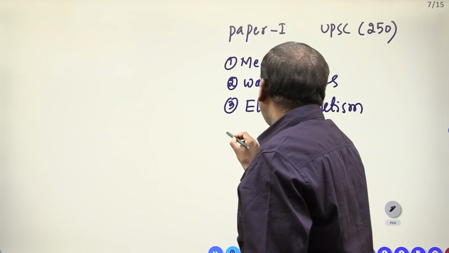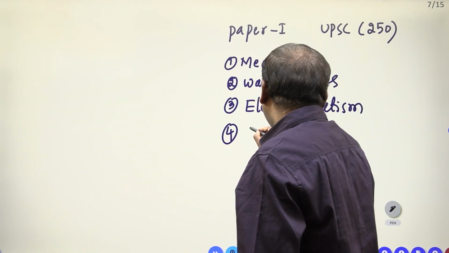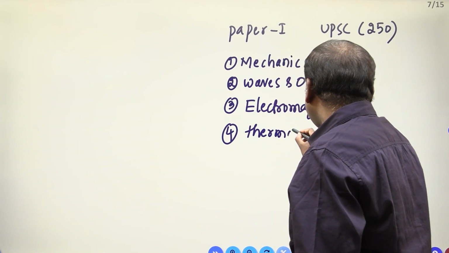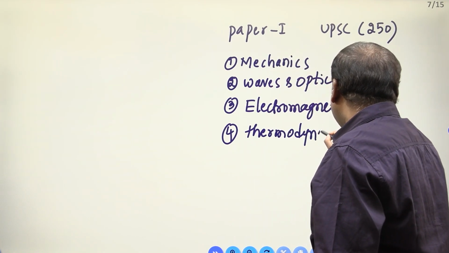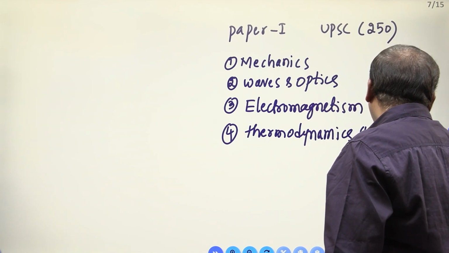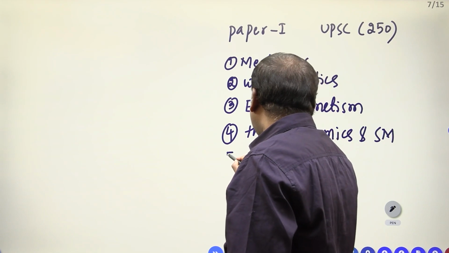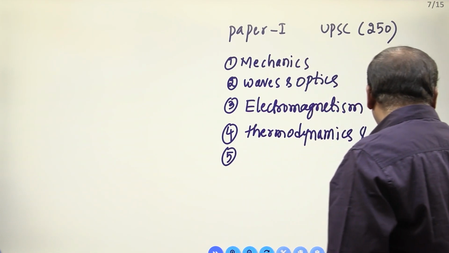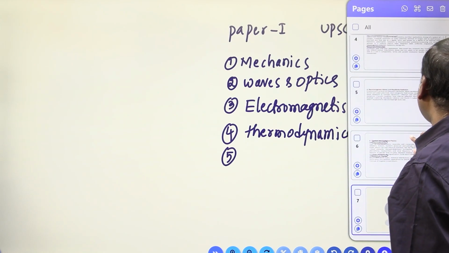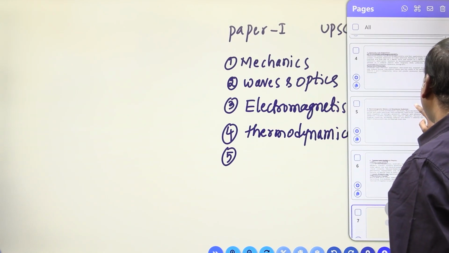Number 4 is thermodynamics and statistical mechanics. Number 5 is electromagnetic waves and black body radiation.